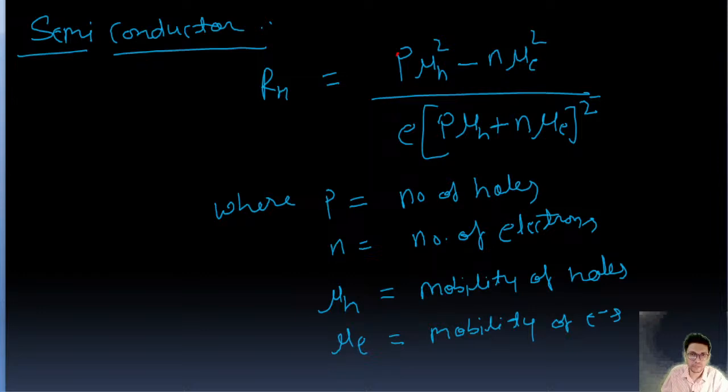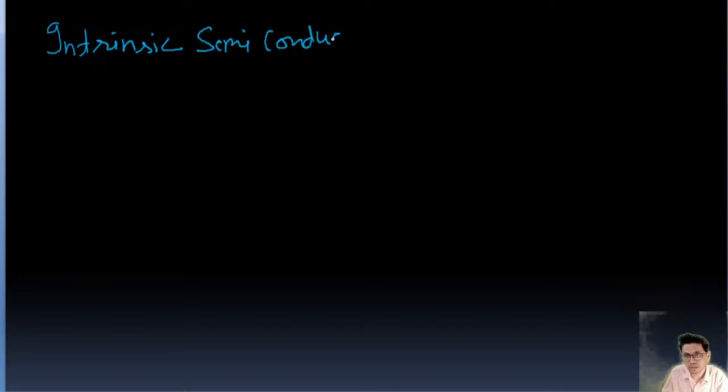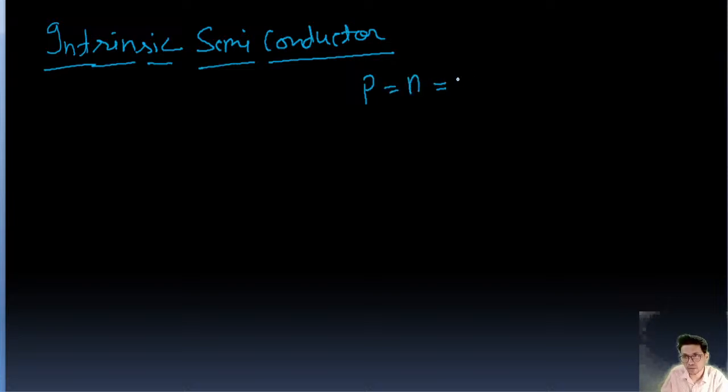Now if it is an intrinsic semiconductor, in that case P is going to be equal to N, number of holes equal to number of electrons, equal to Ni.